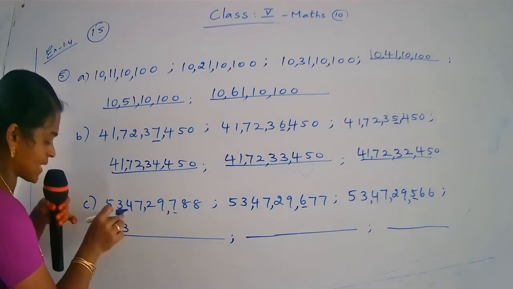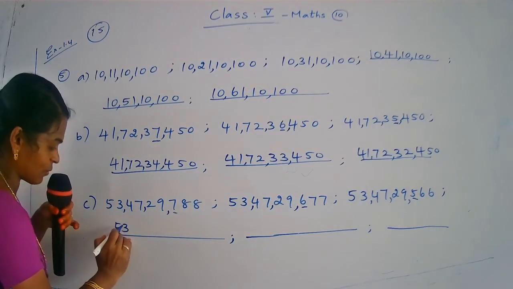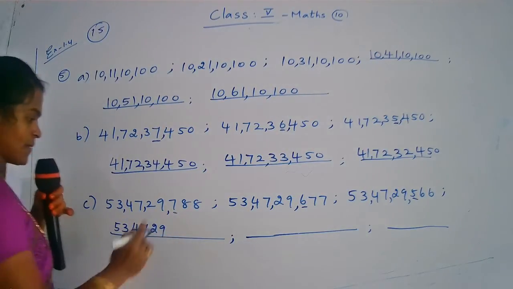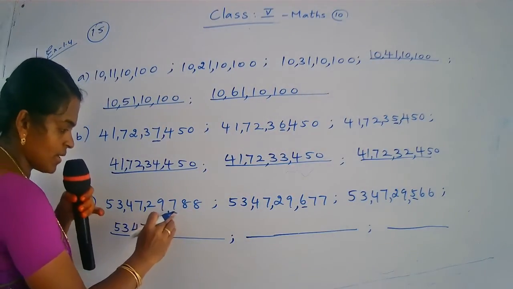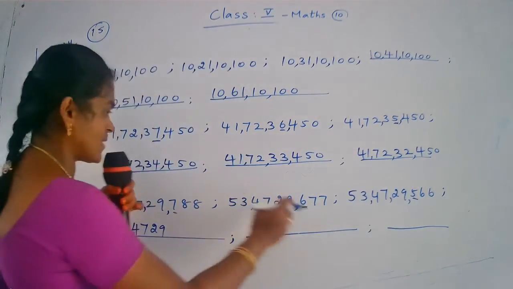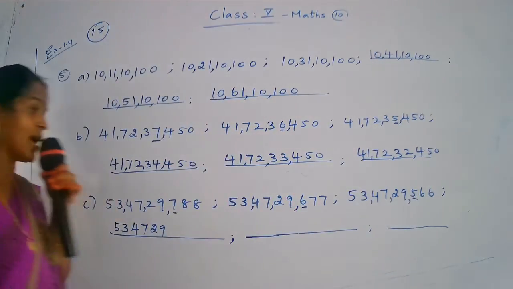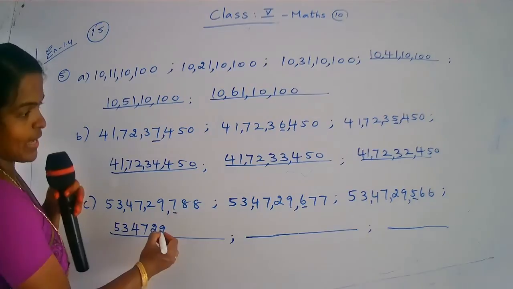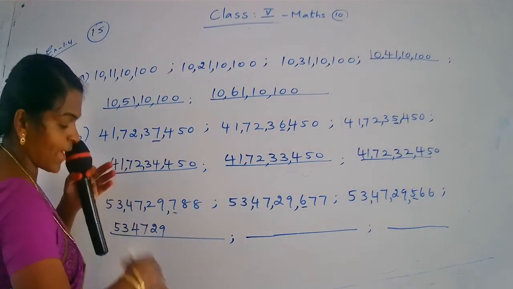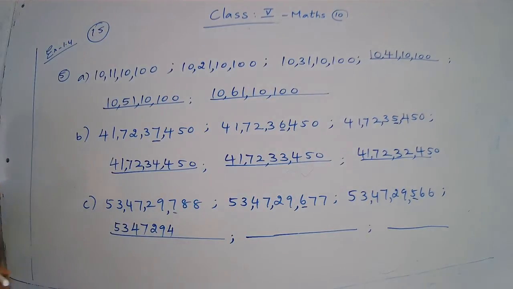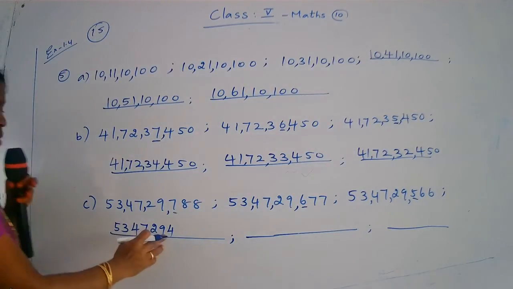Okay. Now you write the number. Same period. That is crore period is same. 53 crore 47 lakh 29,000. Okay. Here 765. 700, 600, 500. So in hundreds period 100 is decreased. Okay. So here which number will come? 5 before. That is 5 before 4. Okay. Decreased. 100 is decreased. So your number is 4.